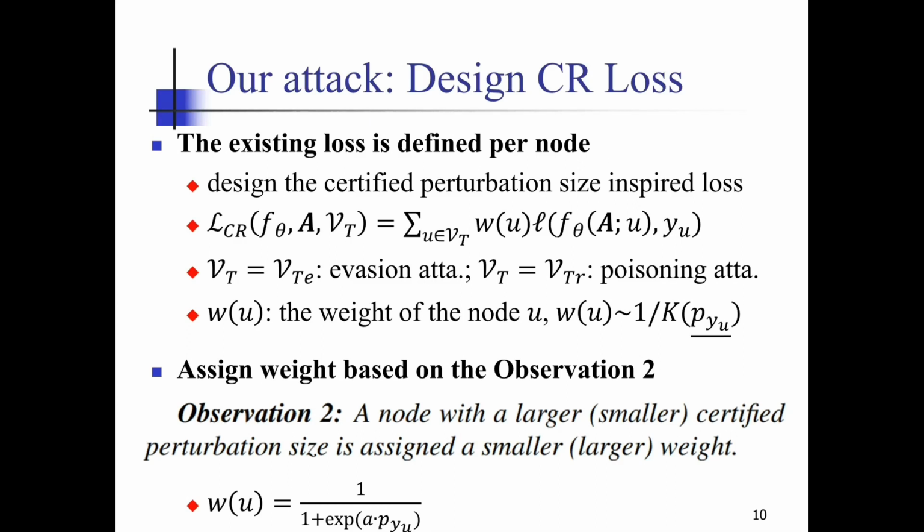To this end, we define a node's weight that is inversely proportional to certified perturbation size. Then we have observation 2. A node with a larger certified perturbation size is assigned a smaller weight, and vice versa. Thus, we have the weight design equation.